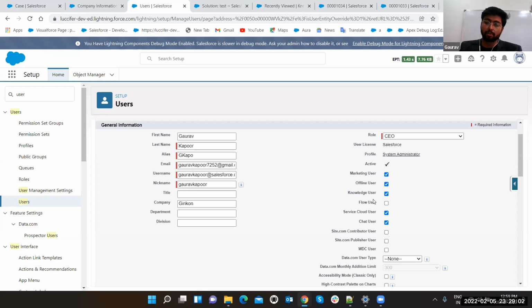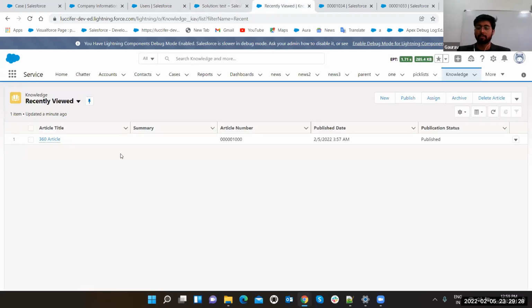knowledge user. So just go to your user, or if you want to assign a knowledge user to another user, just open that user record, edit it, and select this knowledge user checkbox. So it is going to allot you one license from your purchased ones. And if you are in the developer org, then by default you have 2 licenses for practice work. So first of all, you have to check it, select it, then you can see the knowledge